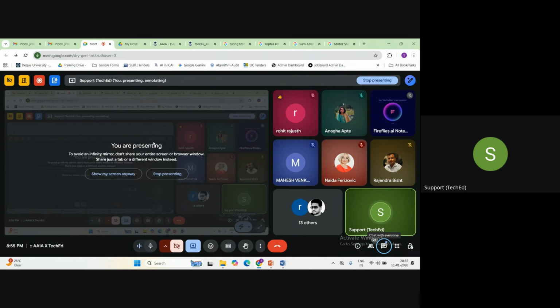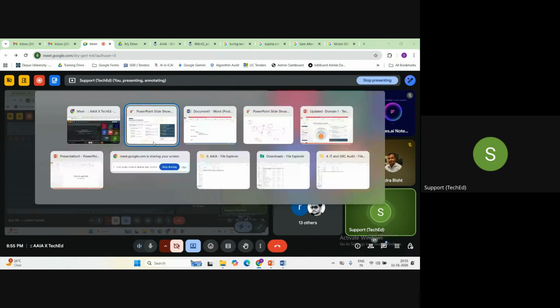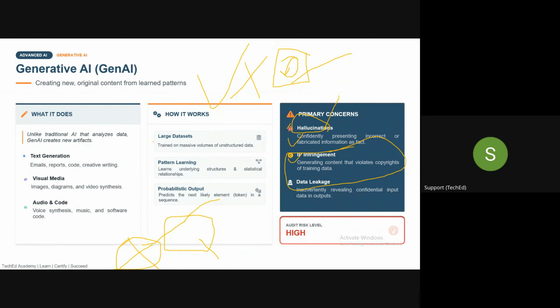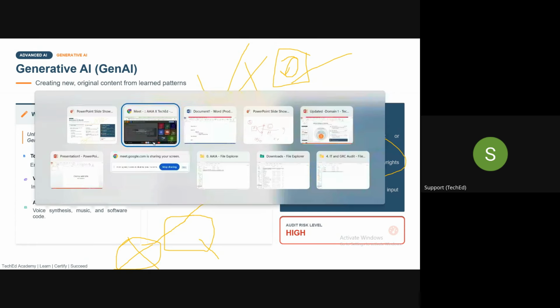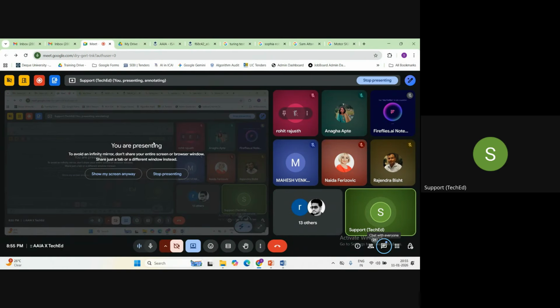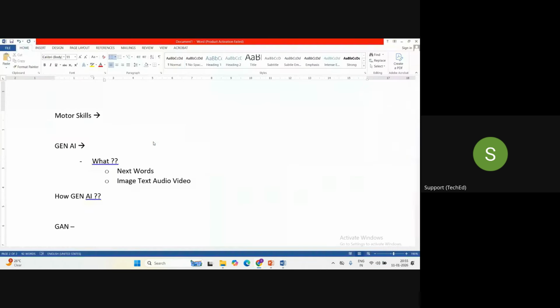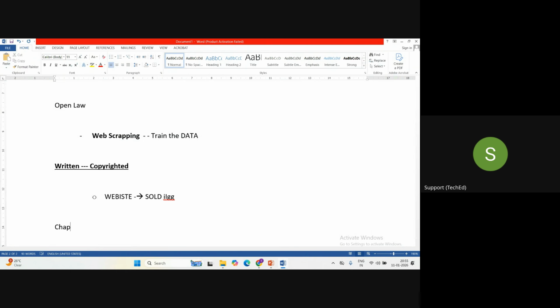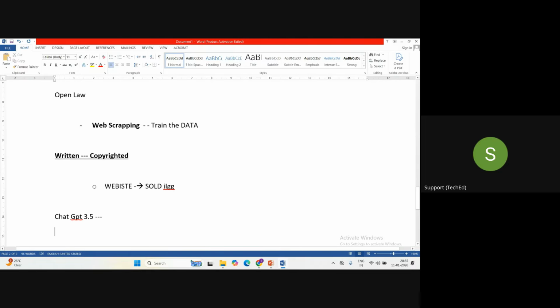Okay. So these kinds of risks are there with generative AI, and there is one more risk, which is a data leakage risk. I have again a very classical example of this. For example, you may have heard that in March 2023, when ChatGPT version 3.5 was there, at that time the user gave a prompt.